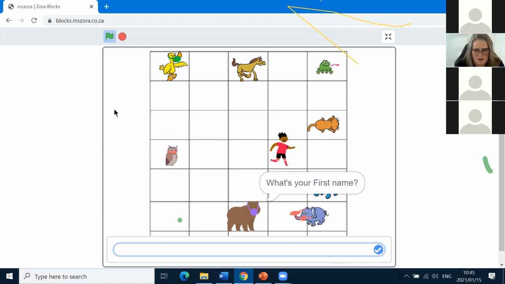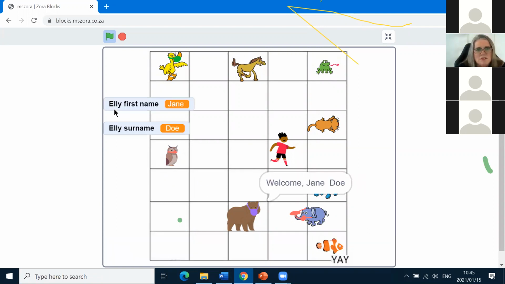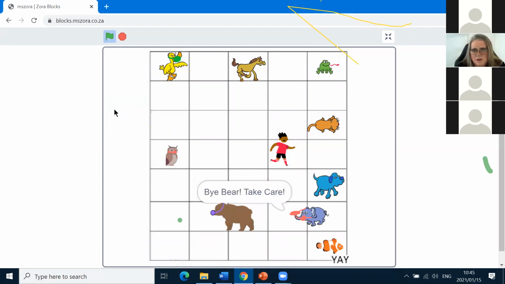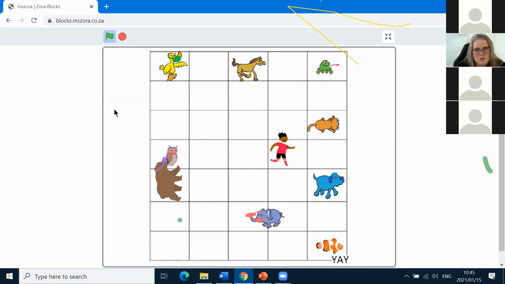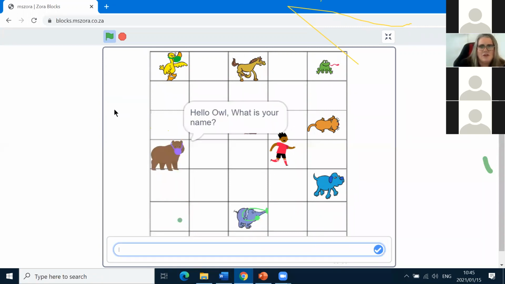I'll type Jane Doe. I know it's a boring name, but I can't think of any other names that type quicker than that. Jane Doe. Goodbye and take care. Bye, bear. Take care. That's what elephant's saying. Then elephant moves.